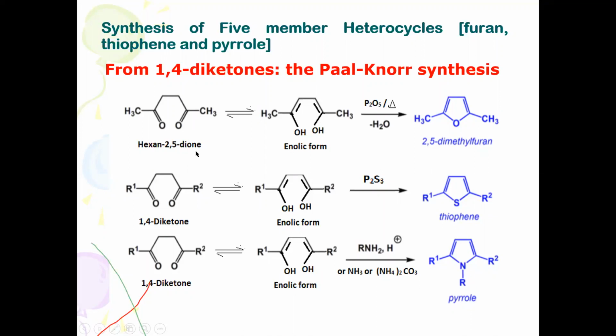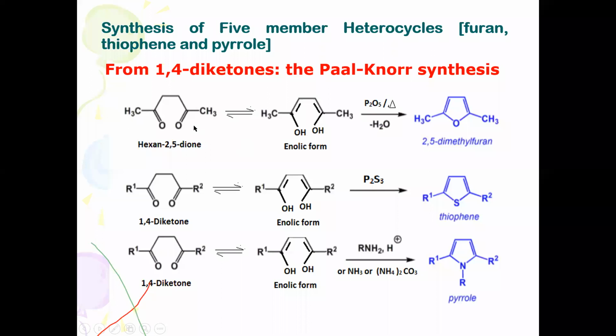Whether you take directly a 1,4-diketone or a substituted 1,4-diketone, these diketones undergo tautomerism and exist in enolic form, the keto-enol system. This representation is called the keto-enol system. They exist in enolic form. The keto group is converted into an OH group, and here you will find the double bond character.